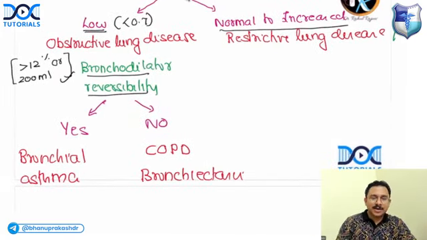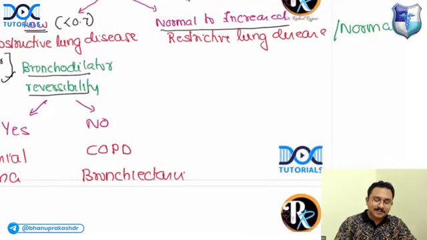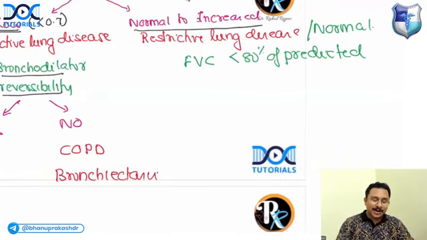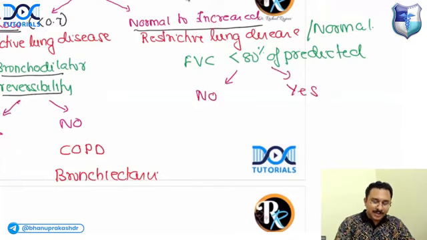Is it a restrictive lung disease or is it normal? You please look at the FVC, forced vital capacity. Look at whether the forced vital capacity is less than 80% of predicted. This is a very, very important flow chart. I want everyone to draw along with me. You'll be able to make a diagnosis easily. So look whether it is no or yes. If it is no, then the patient is a normal individual.